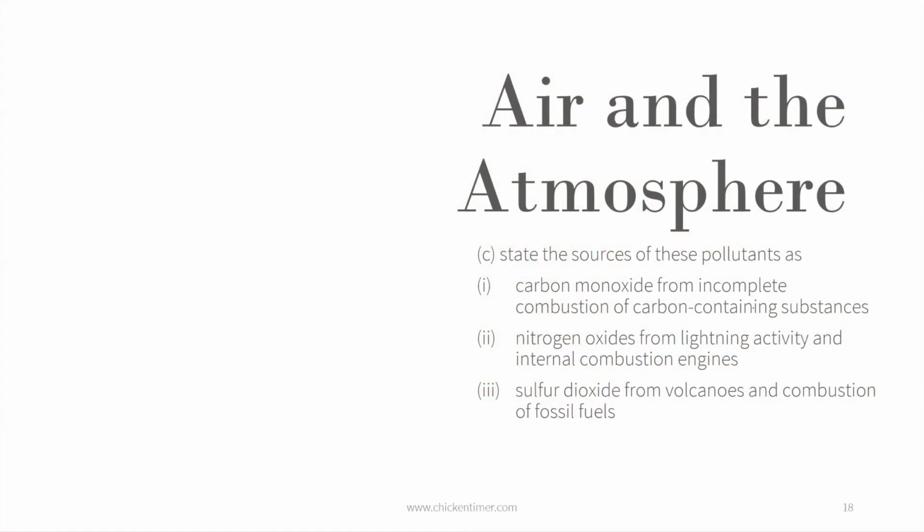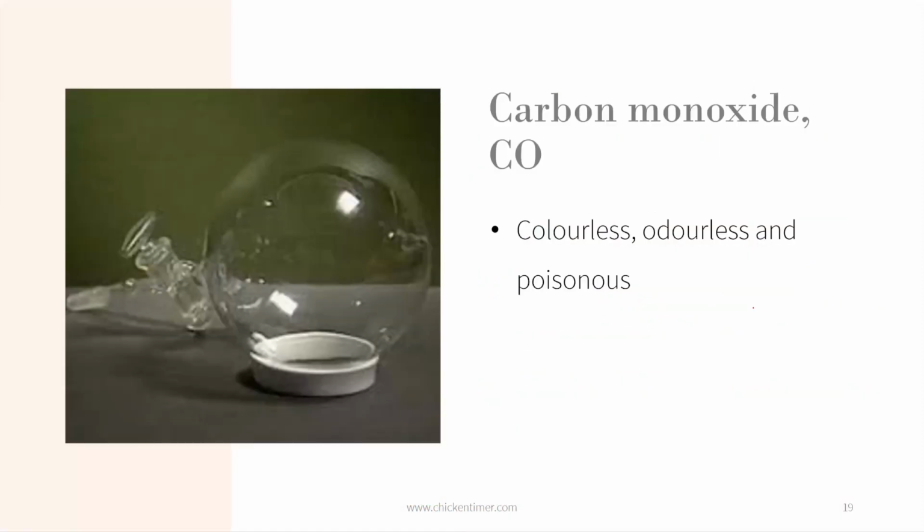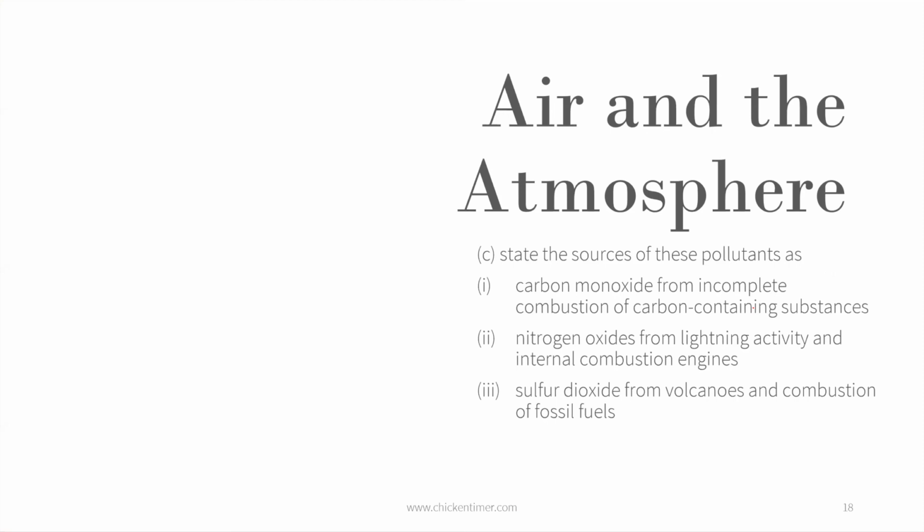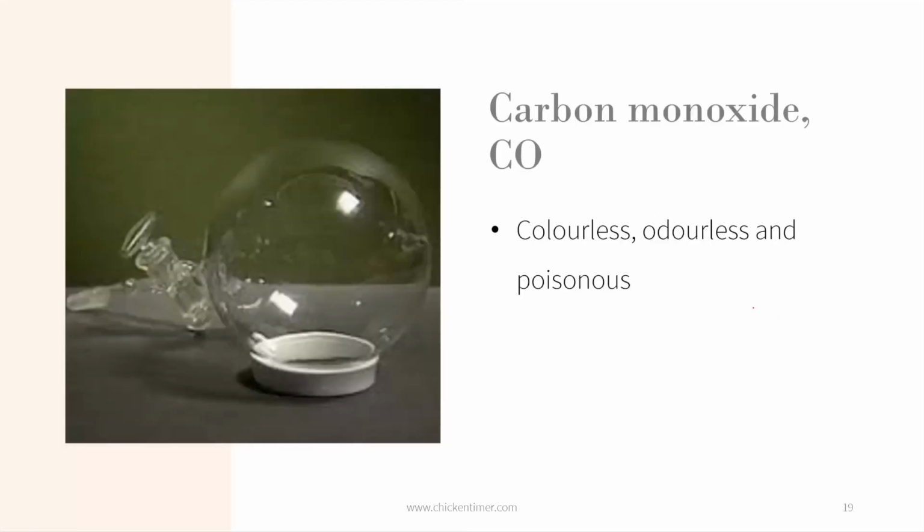Then after you know those, you need to know where these pollutants come from. The first one is carbon monoxide. Carbon monoxide is colorless, odorless, and poisonous. Have you heard of something called carbon monoxide poisoning?